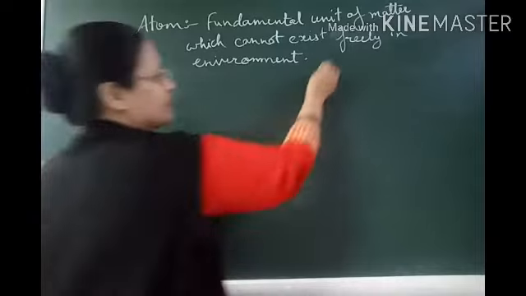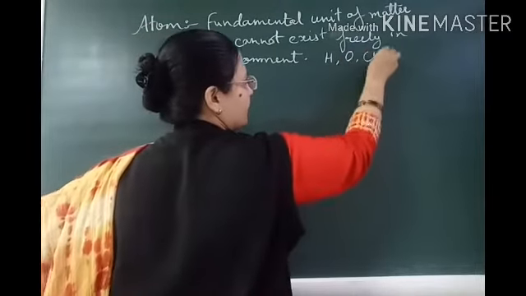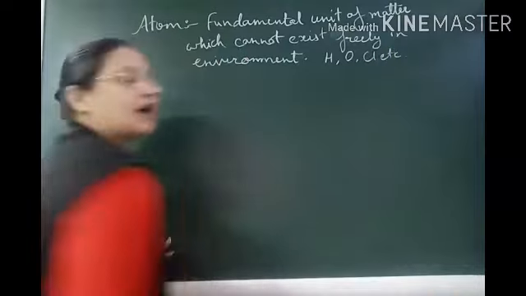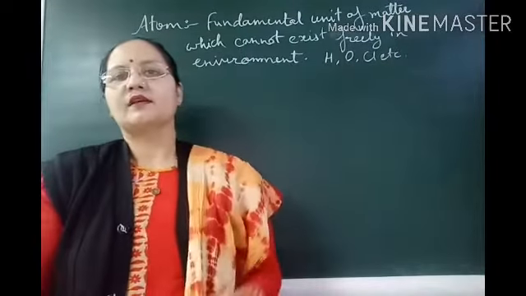For example, we can say that hydrogen, oxygen, chlorine, etc. are the atoms of the elements.